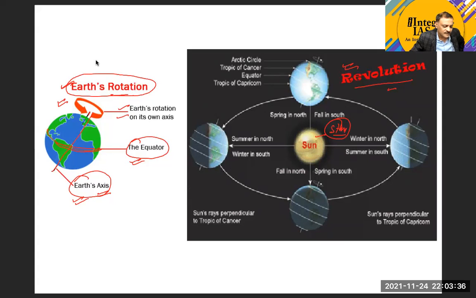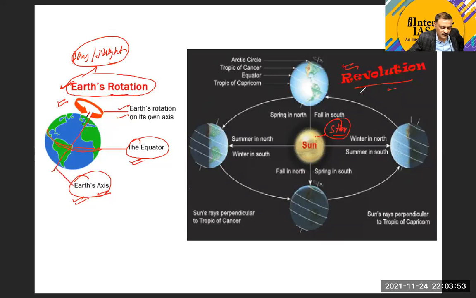So we take two types of movement of the Earth. One is rotation. And what is the outcome of the rotation, guys? What is the outcome of rotation we find? Day and night. Yes, day and night. Abdul, are you there? Day and night. Okay, day and night are the outcomes of Earth's rotation.